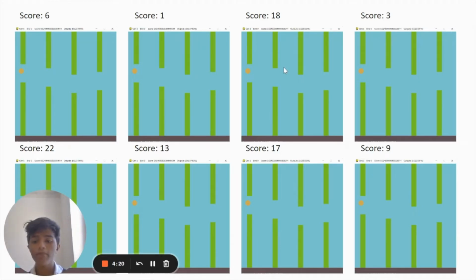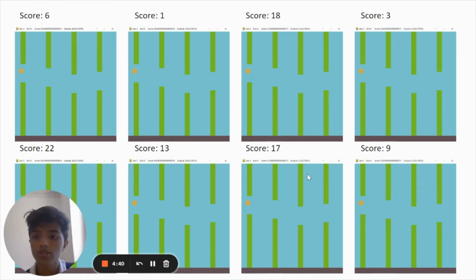We create a population of games. So basically, all of these birds are players, and they're all going to play the game, and I just assigned random arbitrary scores to each. You can see that, let's say if I'm playing and I got a score of 15, then I'd be part of this population.